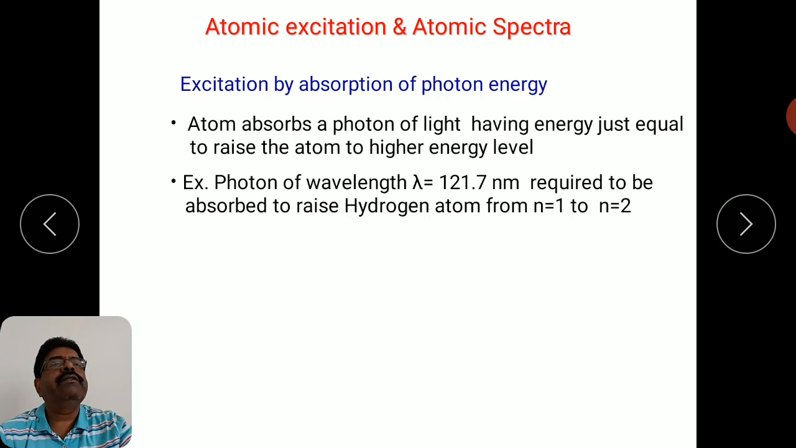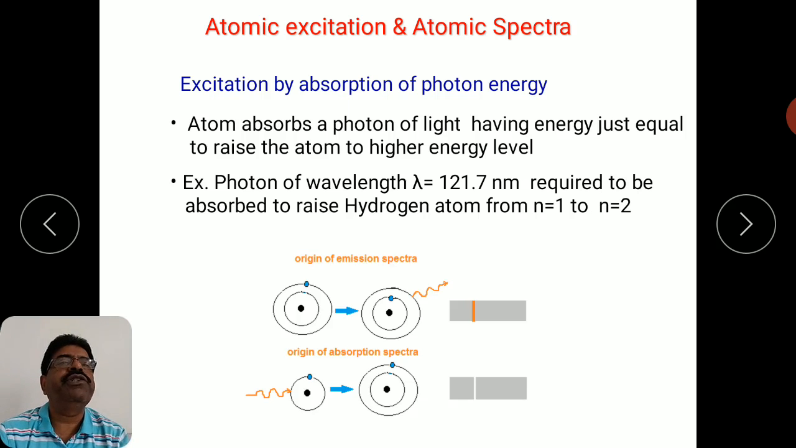What is the emission spectra and what is the absorption spectra? For that let us see this particular representation here. The emission spectra, first of all. Suppose by any way the electron is excited here from the lower energy state to a higher energy state, either by collision or by absorption of a photon. Suppose the electron is excited, and what happens now? The excited electron will come back again to its ground state.